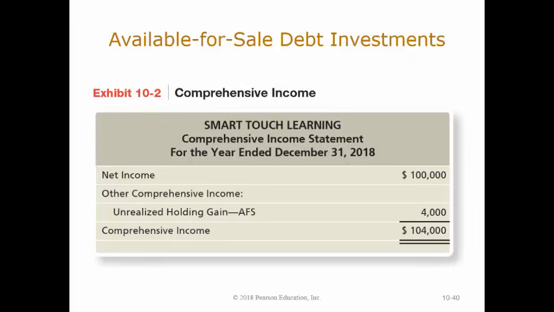Comprehensive income can be reported one of two ways: as a second income statement, or combined with a traditional income statement into a combined statement of comprehensive income. Exhibit 10.2 provides an example of how comprehensive income can be reported.